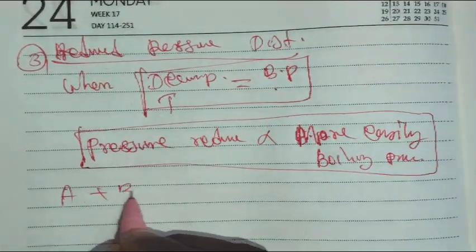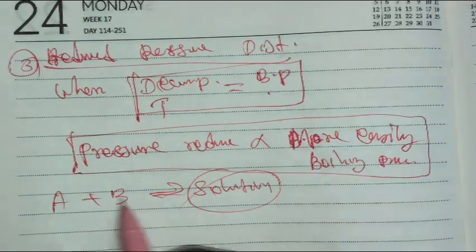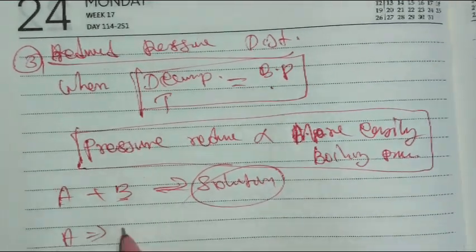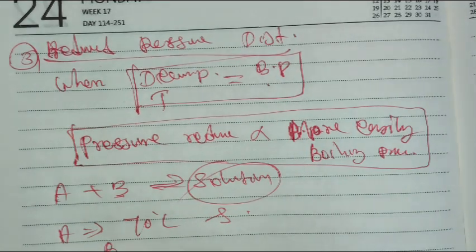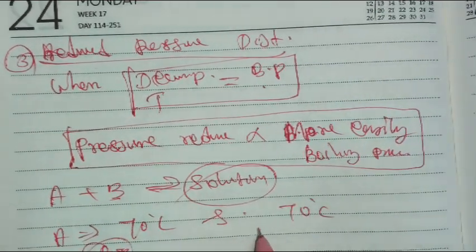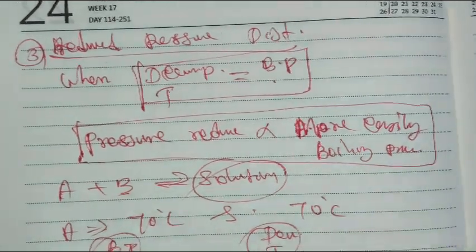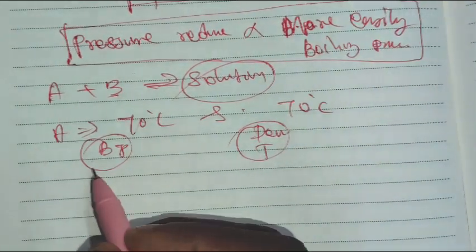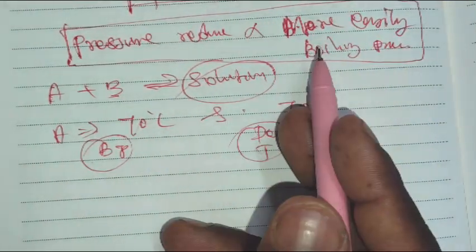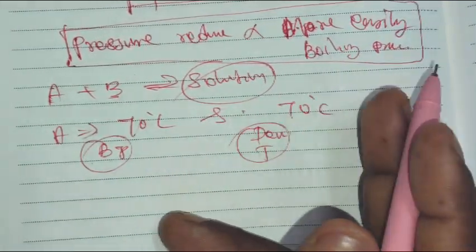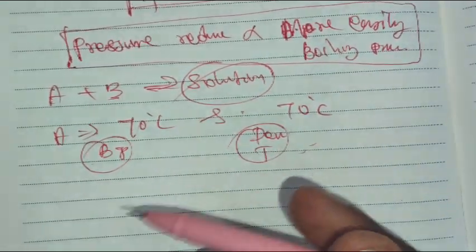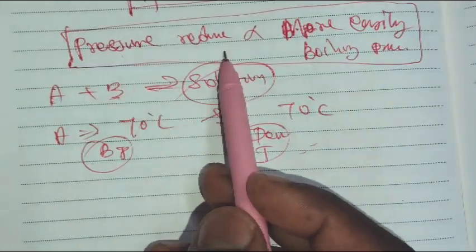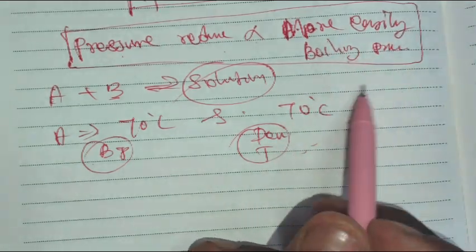For example, A plus B gives a solution. If A has a boiling point of 70 degrees Celsius as well as a decomposition temperature of 70 degrees Celsius, then for a compound like that, the pressure is reduced and the boiling point also decreases. Because the external pressure is atmospheric pressure, whenever the external pressure increases, the vapor pressure as well as the boiling point also increases, sorry, decreases. For that reason, reduced pressure leads to a more easily boiling process.